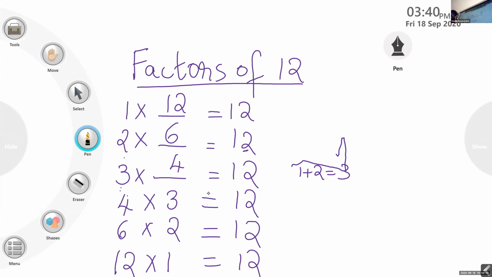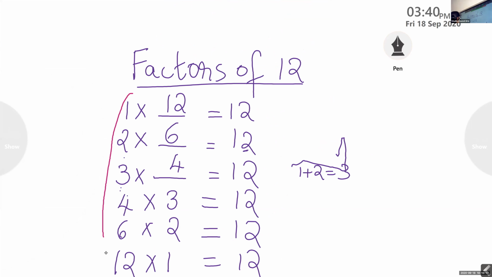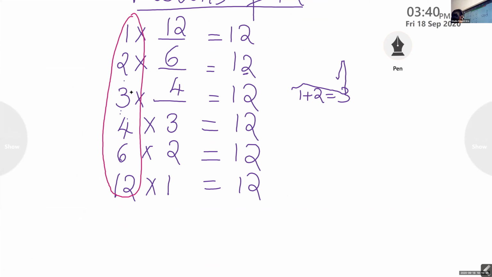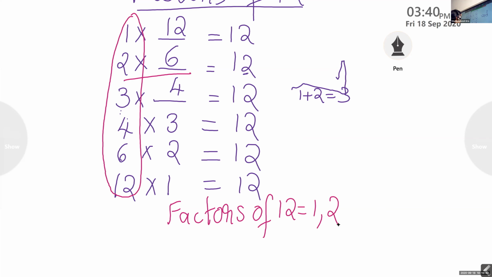So children, you can take the factors like this: 1, 2, 3, 4. We can write the factors of 12, and remember that we can write each factor only one time. Factors of 12. We will start with 1. 1 is the smallest factor. 1 into 12, so 12 we will write at the last. 2 into which number? 6. So we can write here.